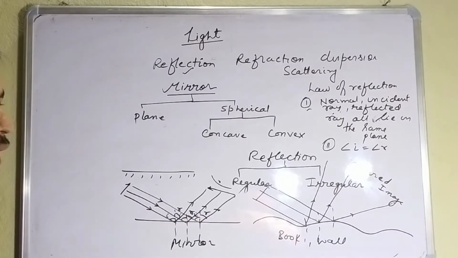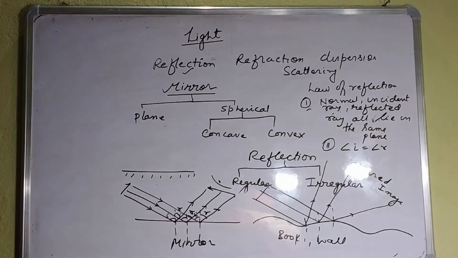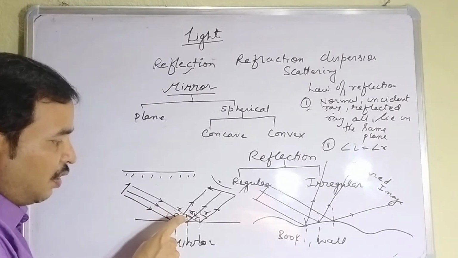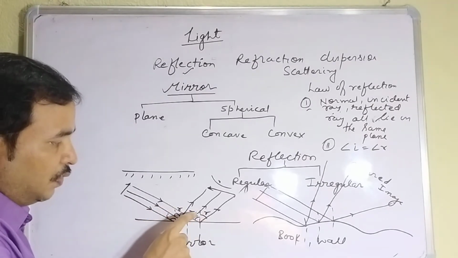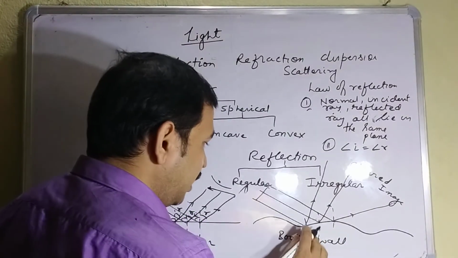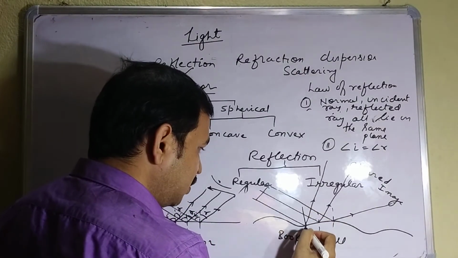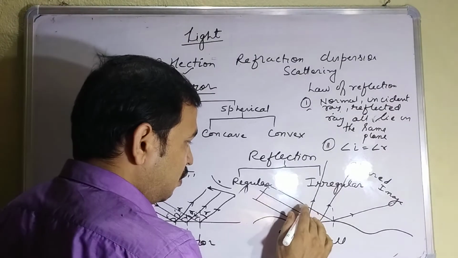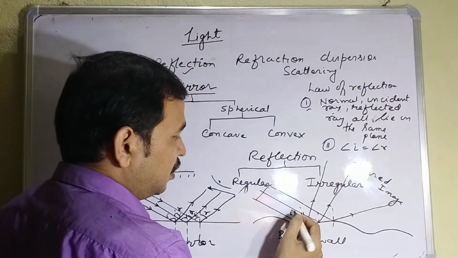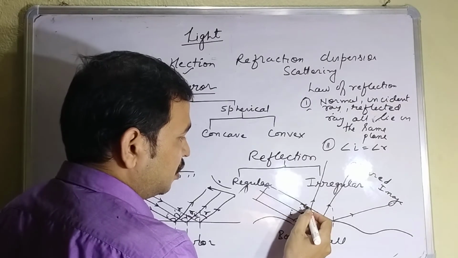Remember, students, the second law of reflection and the first law of reflection are valid for all surfaces. See, here all angles of incidence are the same. All angles of reflection are also the same. But you can see here the angle of incidence and angle of reflection for a particular ray is true, but for all it is not true. If this is i, this is suppose r1.